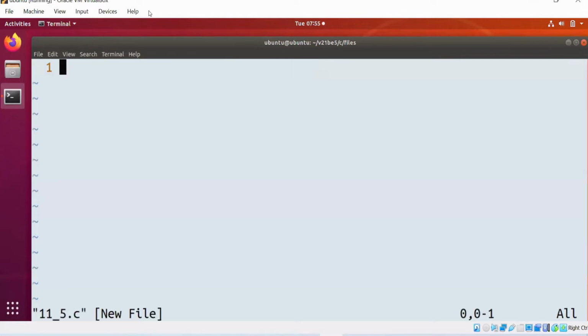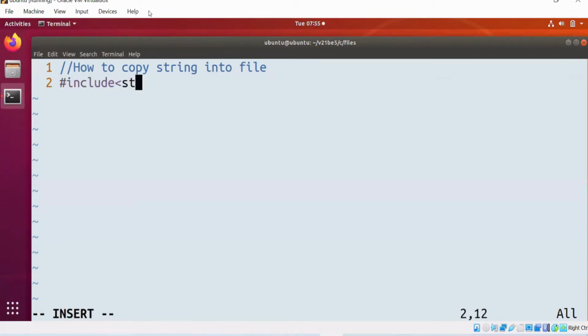Next program is how to copy a string into the file. Suppose this is one string.